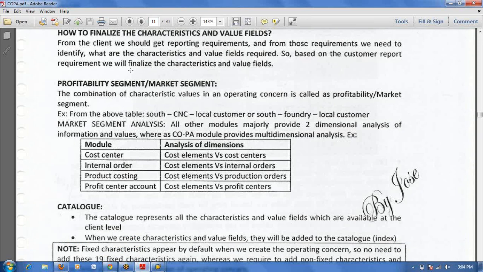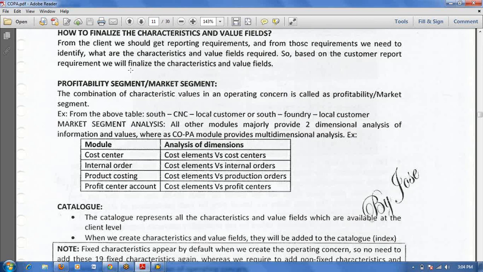On what base do you need to finalize value fields and characteristics? For value fields, in the COPA module we won't post any value directly. The data we collect from other modules only. Based on what data is coming from other modules, we will define the value fields.